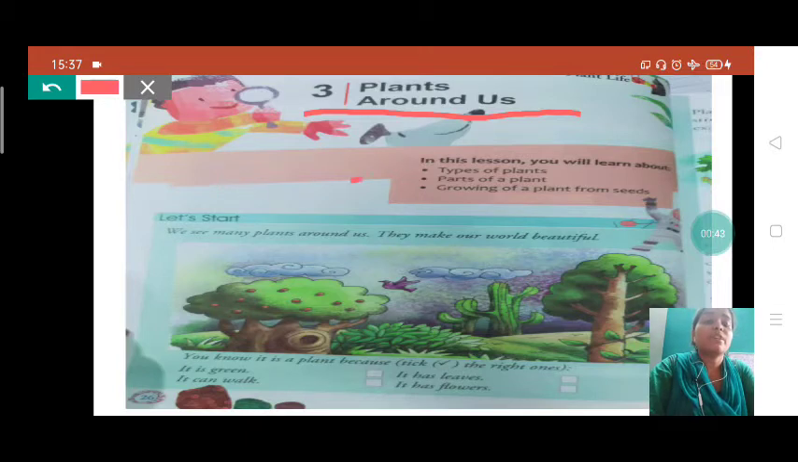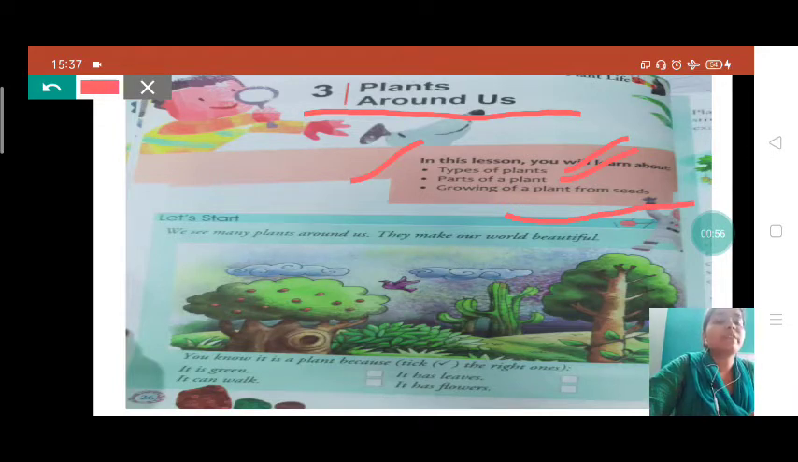In this lesson, what we have learned student, we have learnt about different types of plants, we have learnt about parts of plants, and we have learnt about growing of a plant from seeds. Okay student, there are different types of plants. Some are trees, some are plants, some are climbers, some are hot climate plants, some are cold climate plants. So these are different types of plants. Okay, and parts of plants.